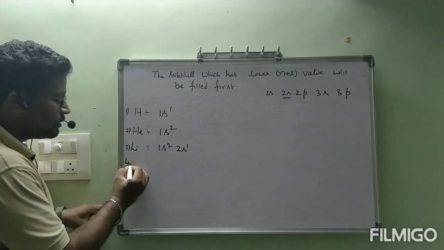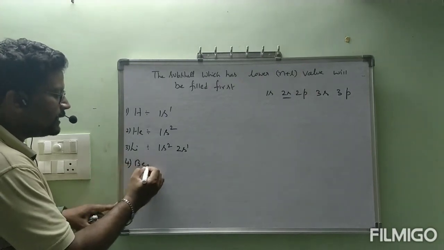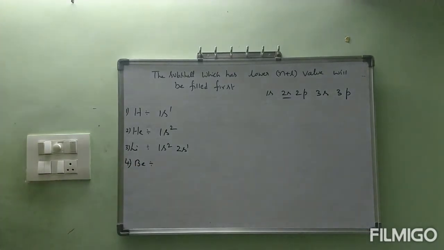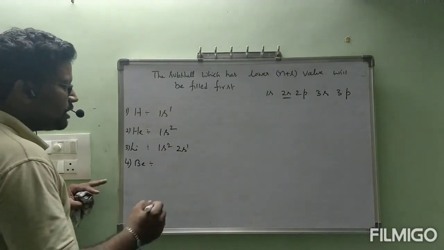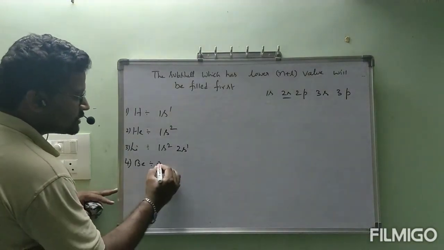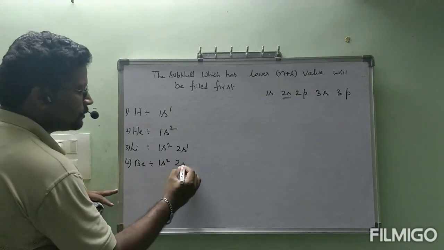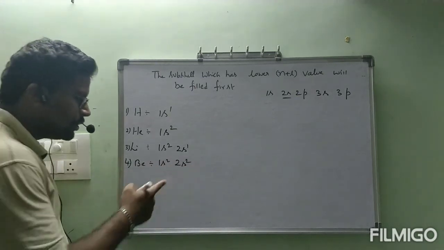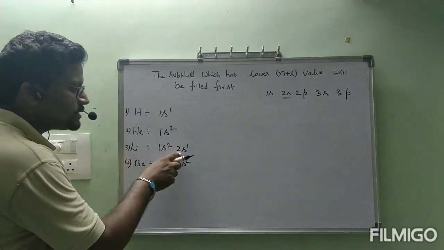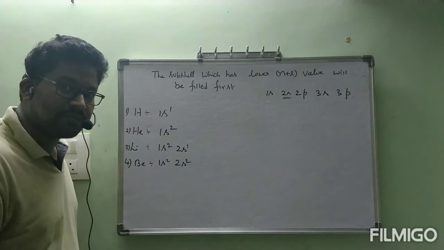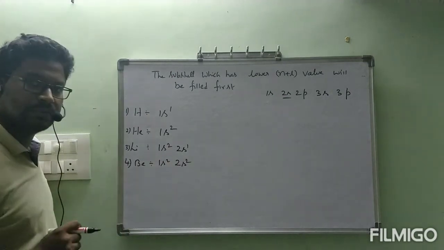Next, fourth one. What is the fourth one? Beryllium. Now say the electronic configuration of beryllium, all of you. Beryllium has 4 electrons: 1s2, 2s2. Why? 2s can accommodate 2 electrons. Previously lithium has 2s with 1 electron only, so it can accommodate 1 more electron. So it will be 2s2.